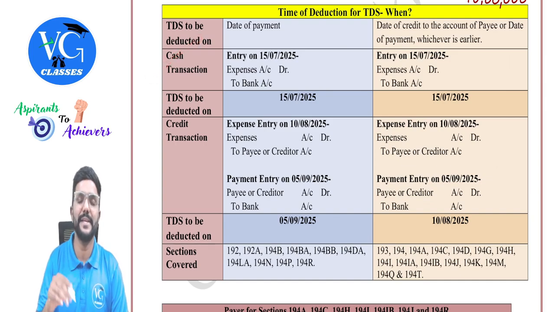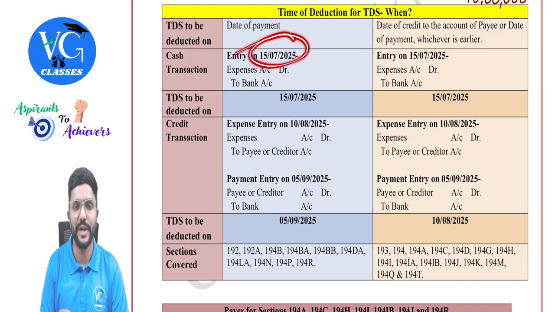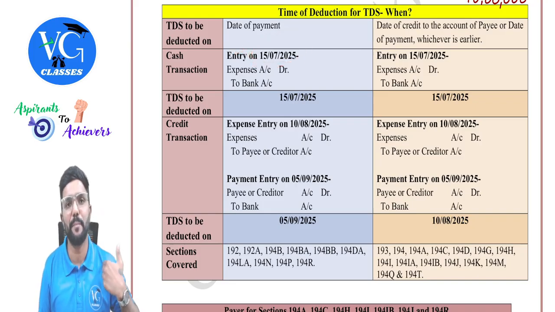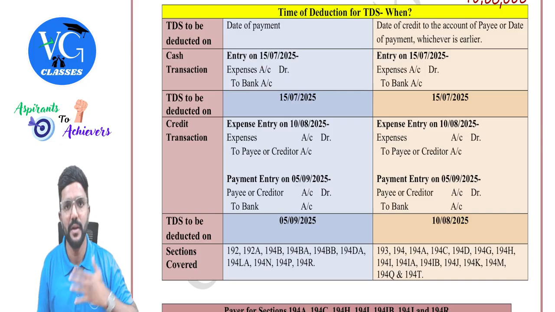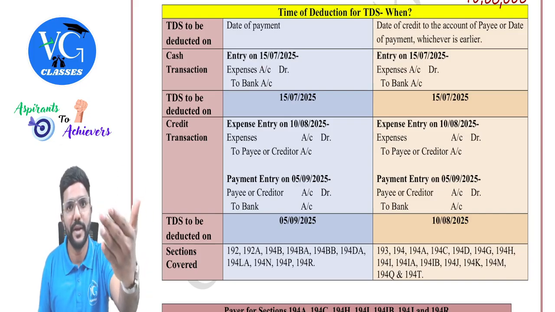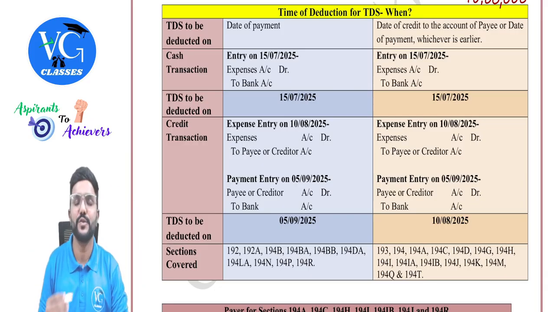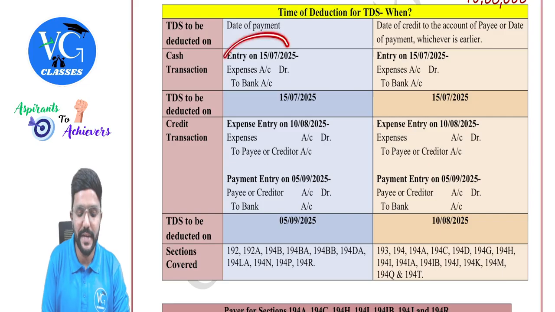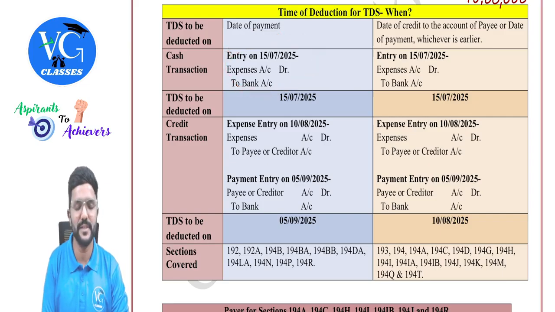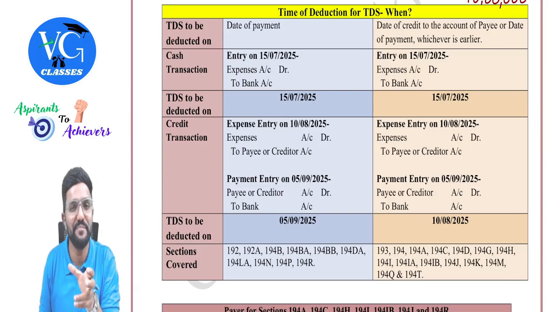Let us assume the payment is made immediately on 15th July. What is the entry in the books of accounts of the payer, guys? Let me assume myself as payer and you are a payee. You are a payer. Ready to receive the amount from me? Yes, sir. Okay. So I am the payer. In my books, what is the entry I will pass? Expenses to bank. Expenses means that particular expense. It will have a name. We will use it. But I am just using a common name here or general name, expenses.